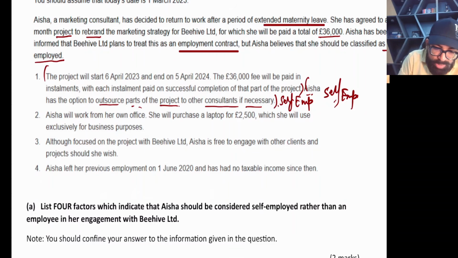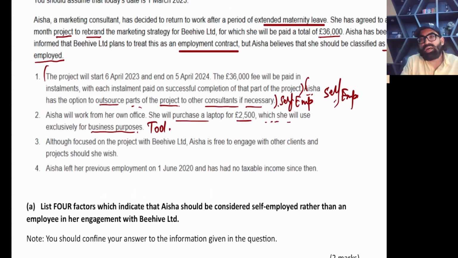Now, Aisha will work from her own office. She will purchase a laptop of 2,500, which she will use exclusively for business purposes. Tools are to be borne by the worker, so this is again self-employed. Whenever there is a contract of employment, normally the employer provides the tool, but in this case, who is providing the tool? The worker herself. So it's again self-employed. This is also 1 mark or 0.5 marks.